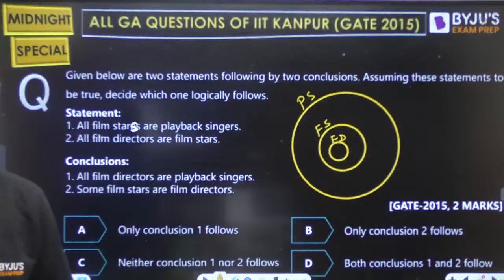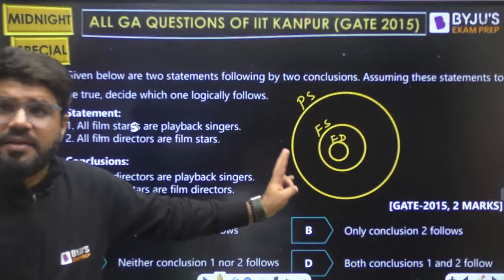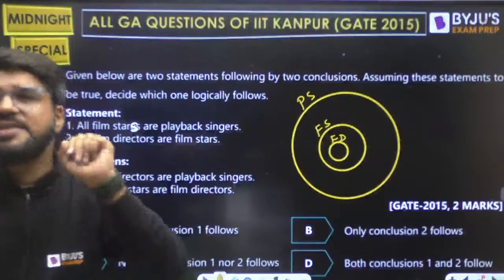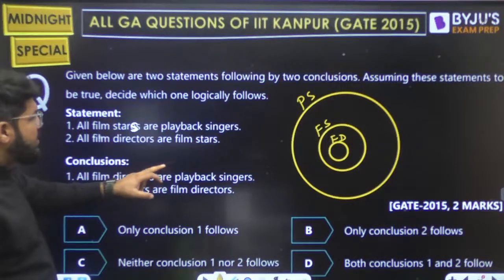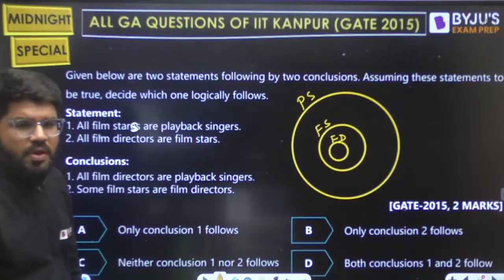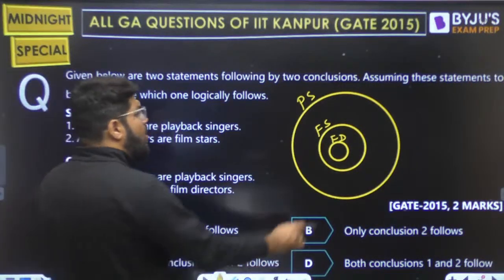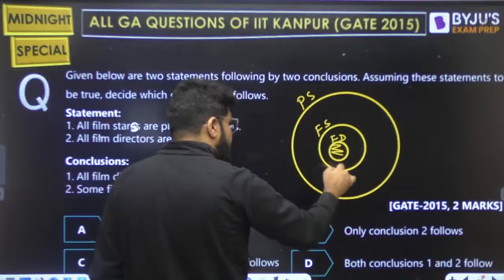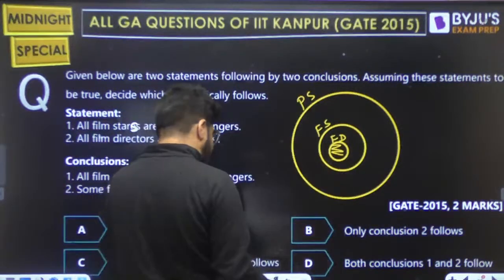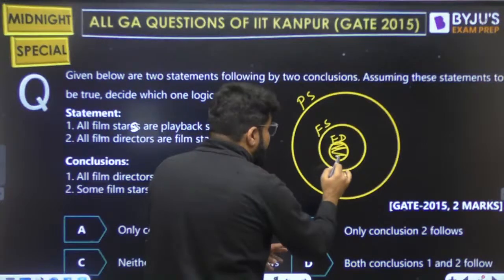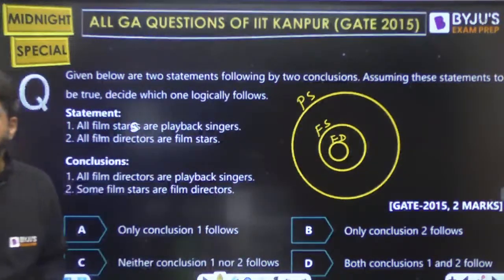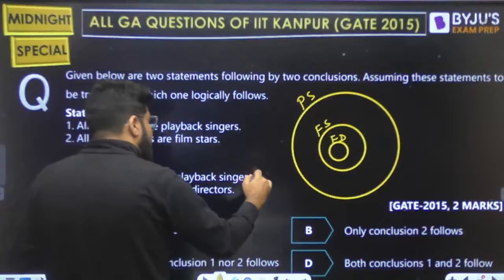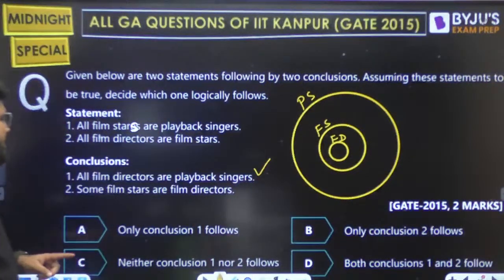Now with the Venn diagram, this question is solved, and then with this the 2 marks is easy. What is the correct conclusion? All film directors are playback singers. Yes, all film directors are actually film stars, but all film stars are playback singers. So can I say all of these film directors are playback singers? Yes, they are also inside playback singers. So this remains true. Yes, this can be concluded.